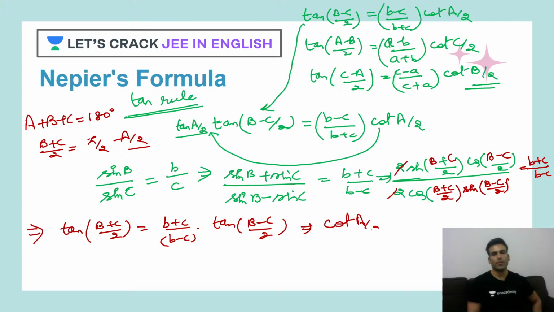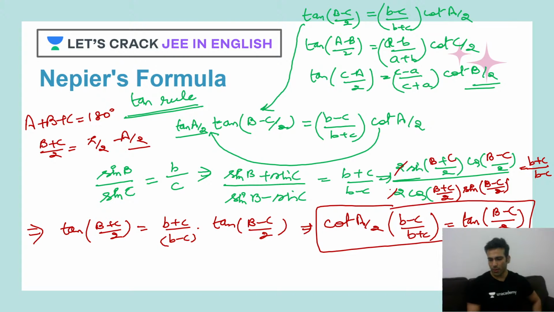Cot of A by 2, then B minus C upon B plus C is equal to tan of B minus C by 2. And that's it. That's your tan rule or Napier's formula. Okay, done. Similarly, you can prove other parts also for this Napier's or tan rule.